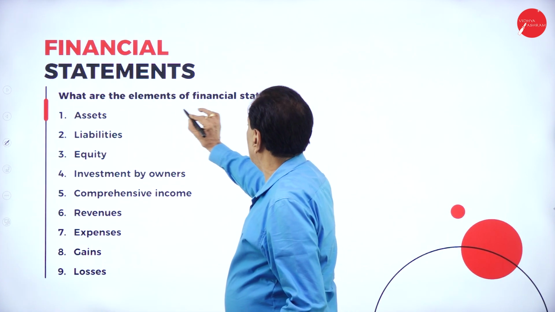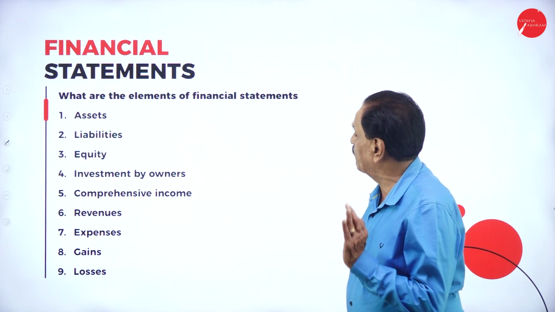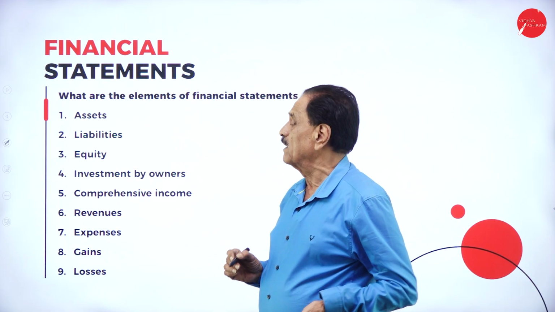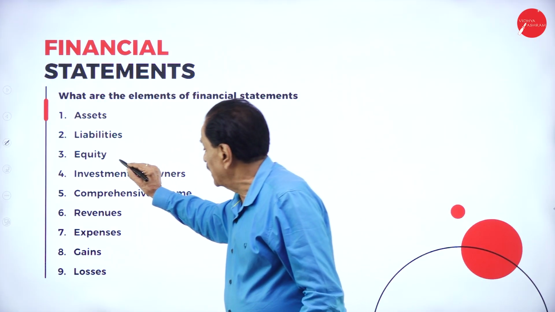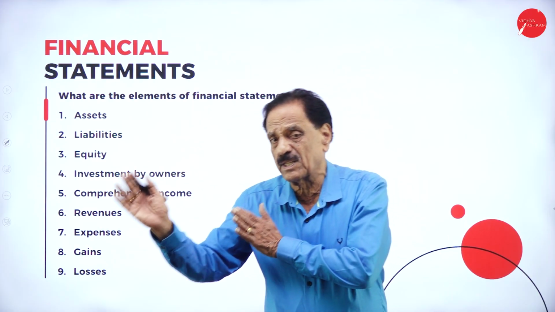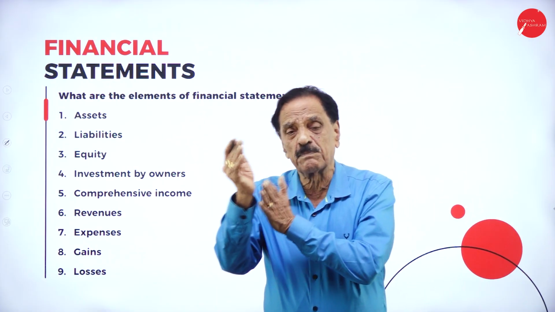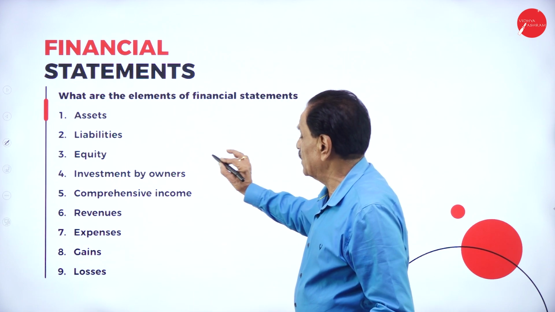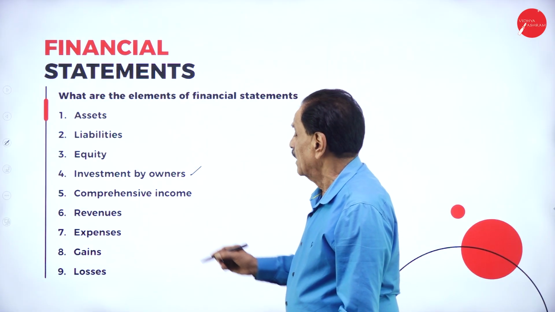Financials. What are the elements of financial statement? They will ask for 5 marks. What are the elements of financial statement? The elements are asset, how much property we are owning by the business. Liability, how much money we have to pay to outsiders. Equity, there are 2 types of share. One is called equity share, another is the preference share. Equity shareholders are permanent shareholders, whereas preference shareholders are temporary shareholders. All these information. Investment by owners, how much investment has been made by the owners.